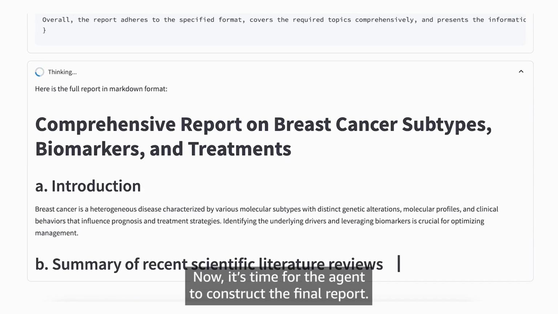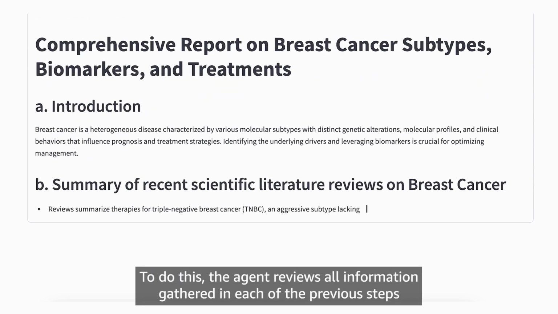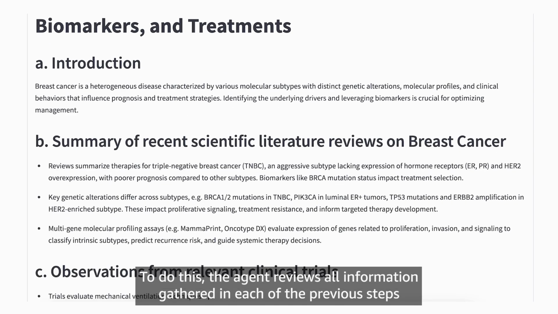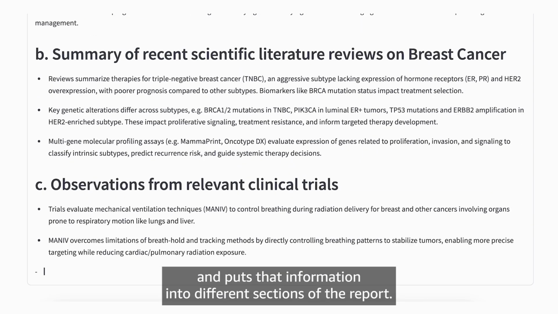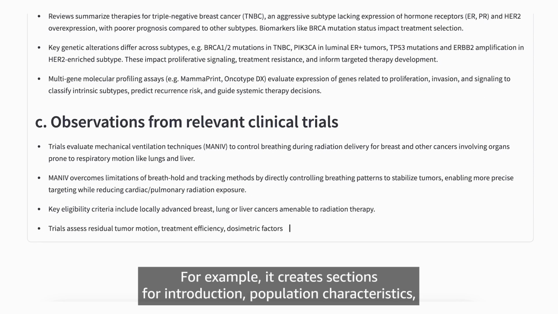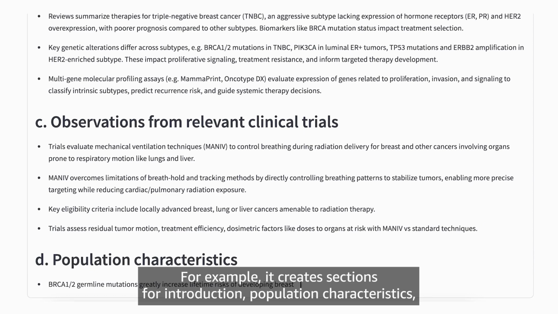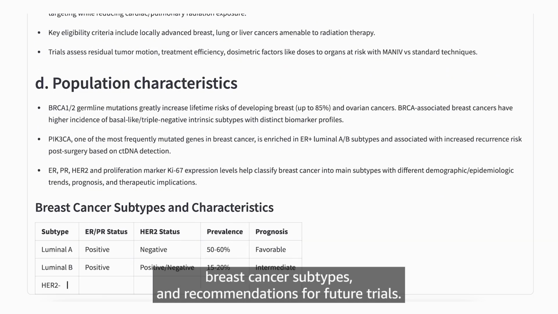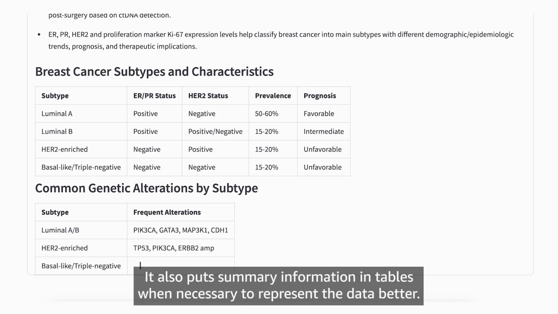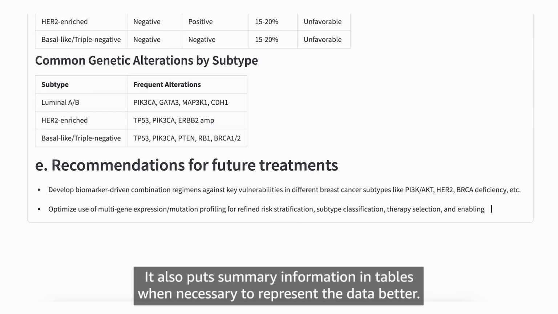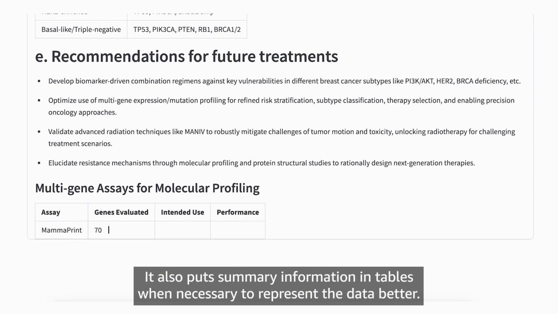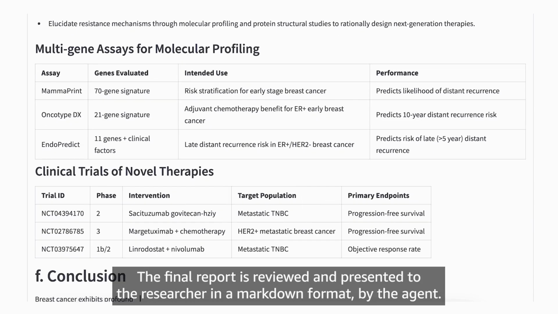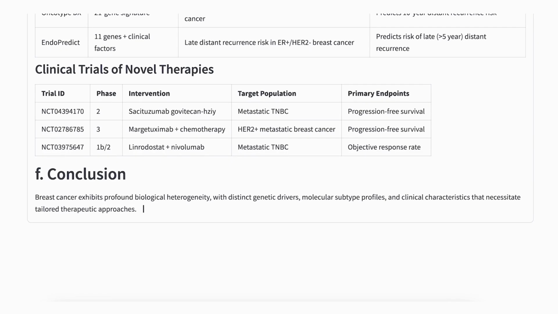Now, it's time for the agent to construct the final report. To do this, the agent reviews all information gathered in each of the previous steps and puts that information into different sections of the report. For example, it creates sections for introduction, population characteristics, breast cancer subtypes, and recommendations for future trials. It also puts summary information in tables when necessary to represent the data better. The final report is reviewed and presented to the researcher in a markdown format by the agent.